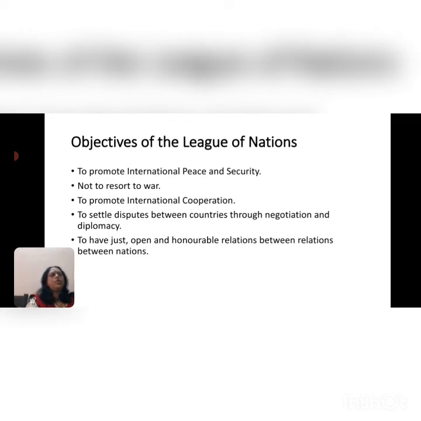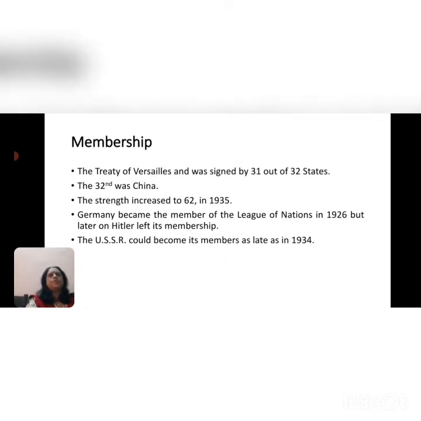Now, let's look into the objectives of the League of Nations. The objectives are to promote international peace and security, not to resort to war, to promote international cooperation, to settle disputes between countries through negotiation and diplomacy, and to have just, open, and honorable relations between the nations.